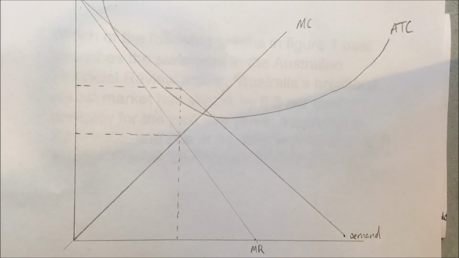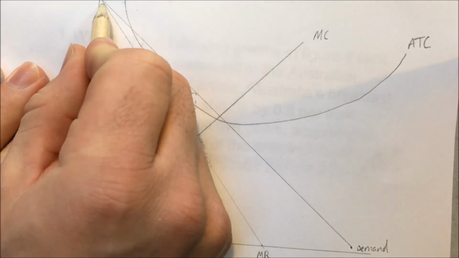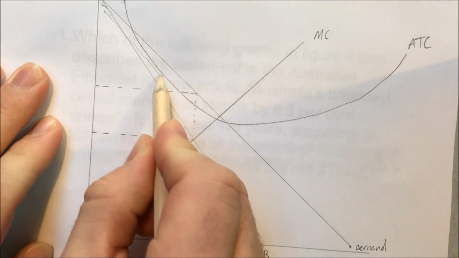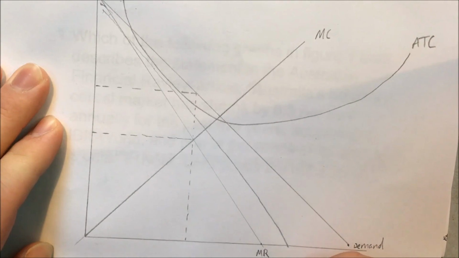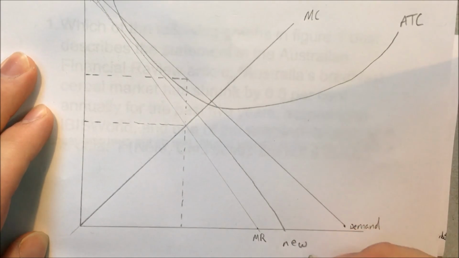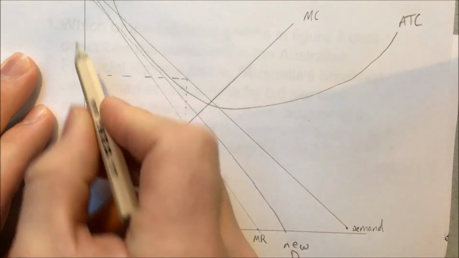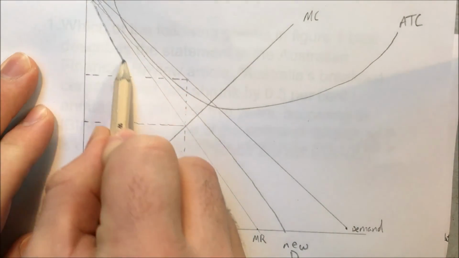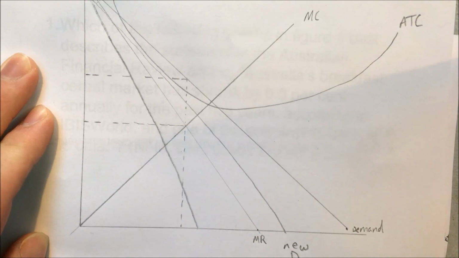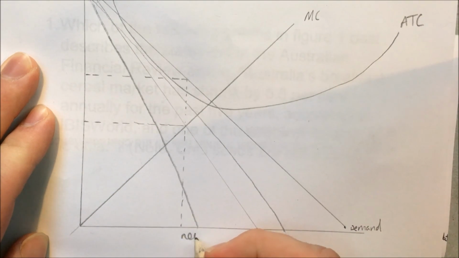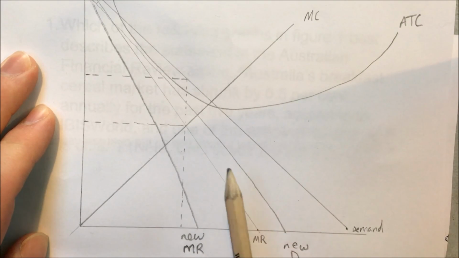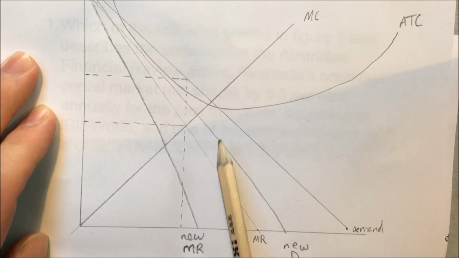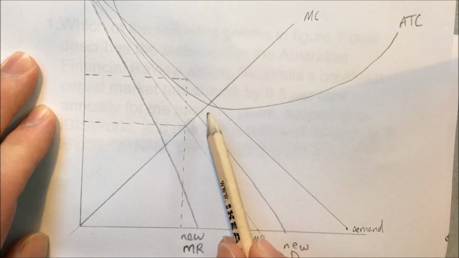So if we take a current cost curve and then we decrease demand as new firms enter, so we put new demand, and then we also decrease marginal revenue, we can see that in a monopolistically competitive market, the economic profit slowly goes towards zero.